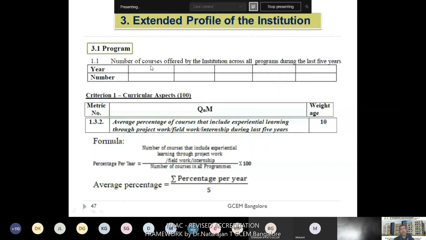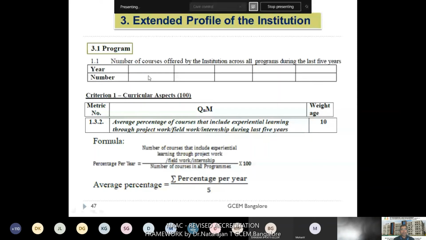Program means mechanical or civil. So how many courses you offered during this. For example, for 2018-19 in my program, in each curriculum it may be around 50 to 60 courses. You may put 60. That is the total number for a particular academic year.